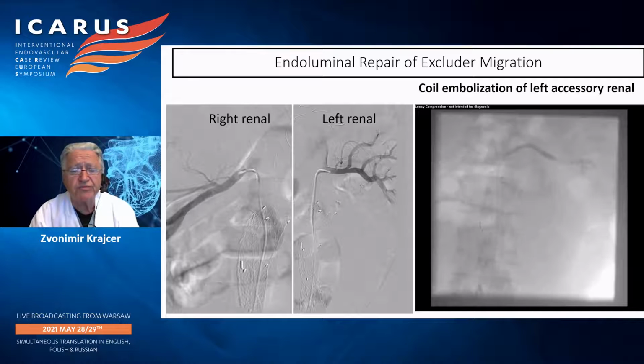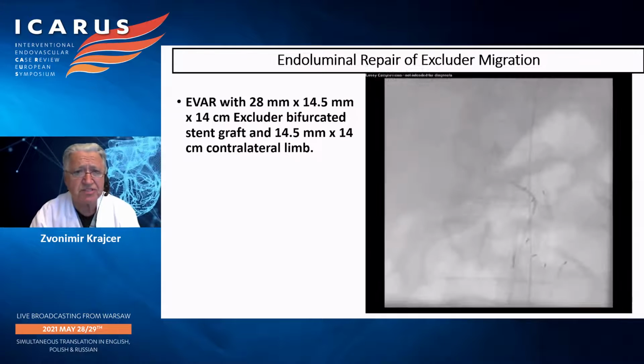So we brought him to the endovascular suite, and we performed angiograms percutaneously of his right and left renal arteries, shown on the left-hand side. And then we proceeded with coil embolization of the left accessory renal that was now at the site of the ruptured aneurysm. So this artery had to be excluded to achieve adequate seal.